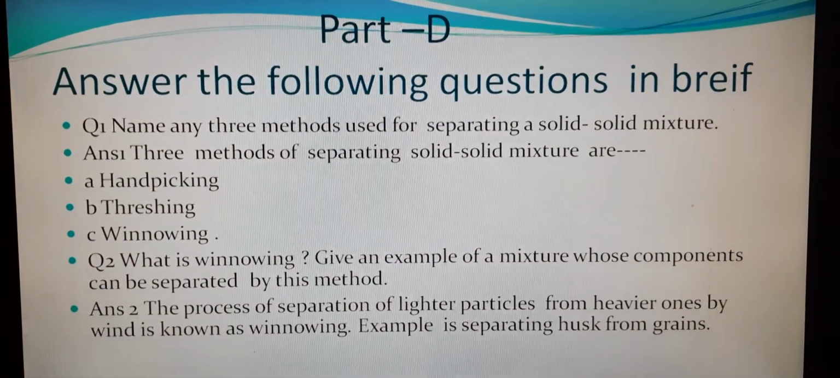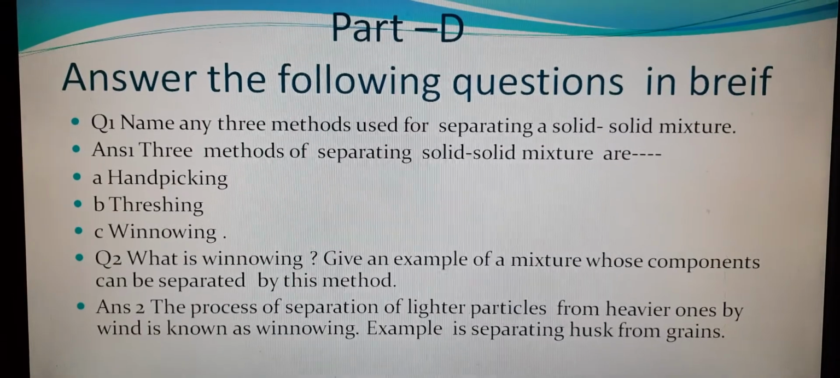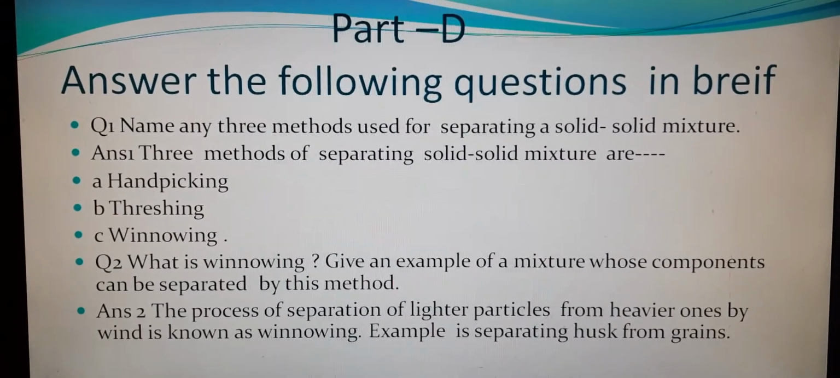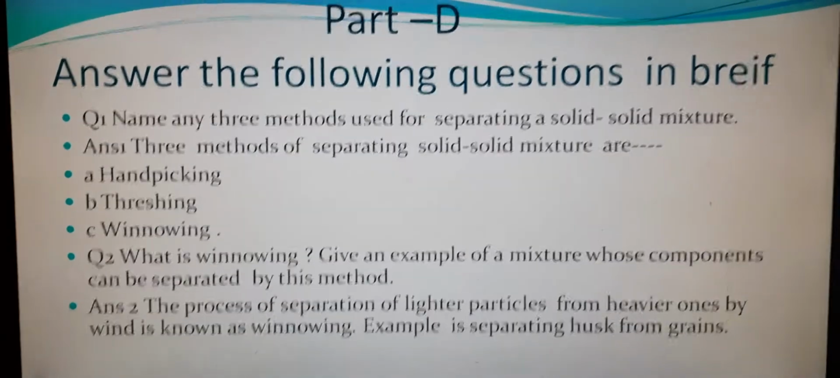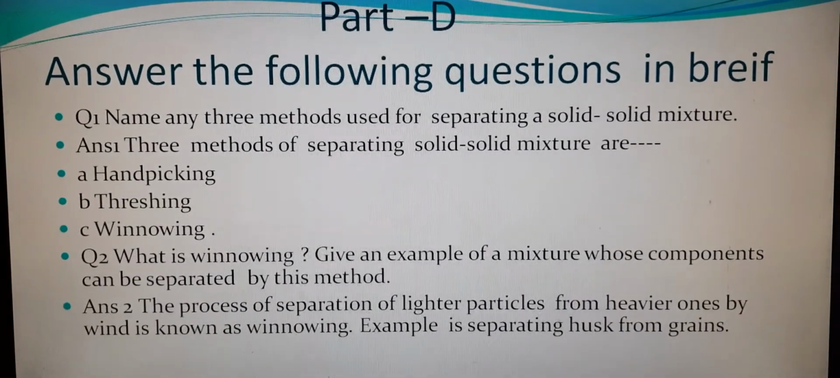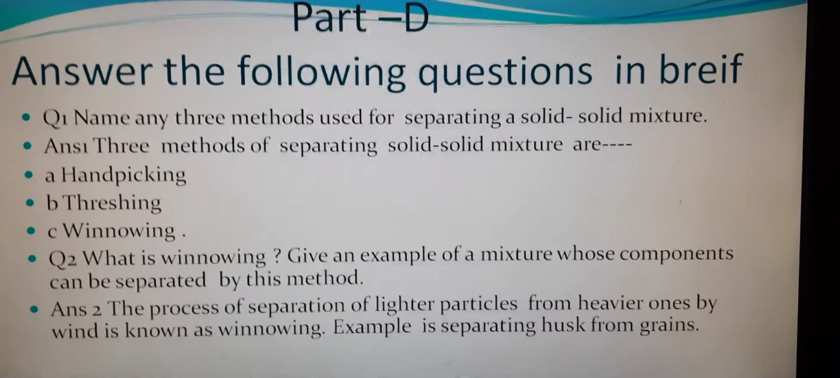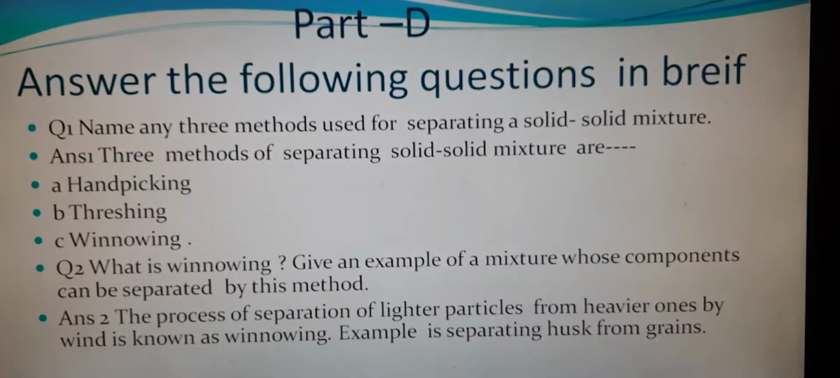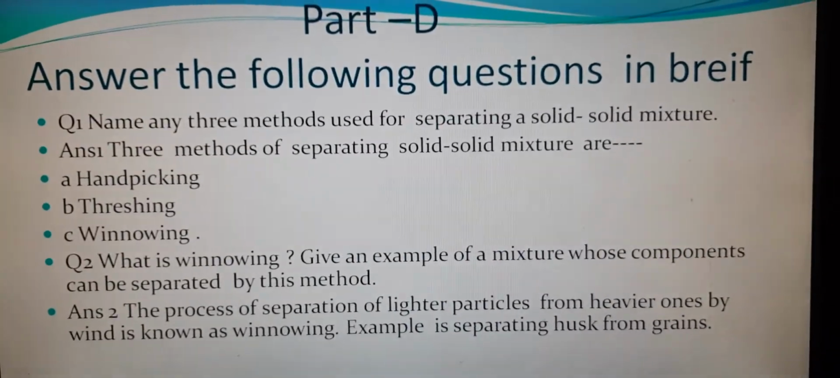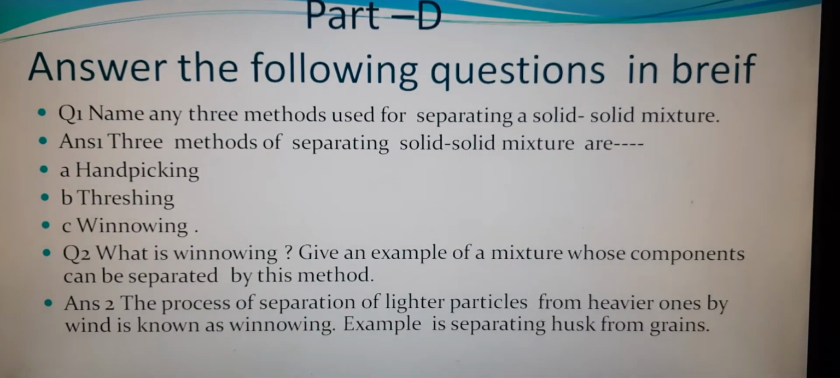First question of your part D is name any three methods used for separating a solid-solid mixture. So the three methods used for separating solid-solid mixtures are hand picking, threshing, winnowing. You can write any other methods also like your magnetic separation, sieving or sublimation.